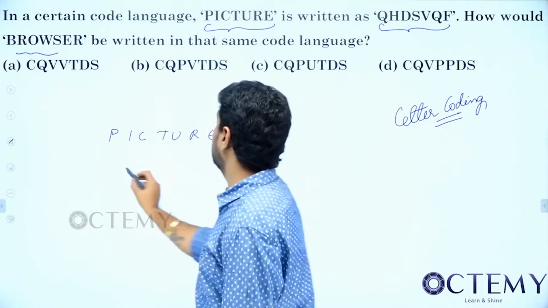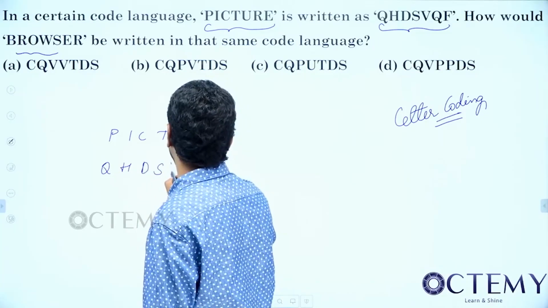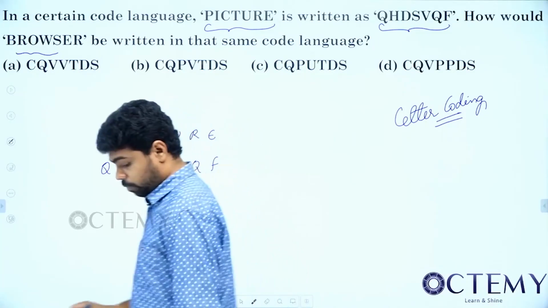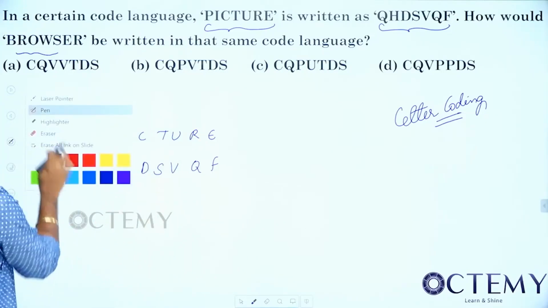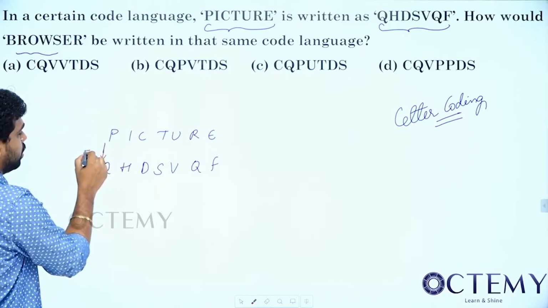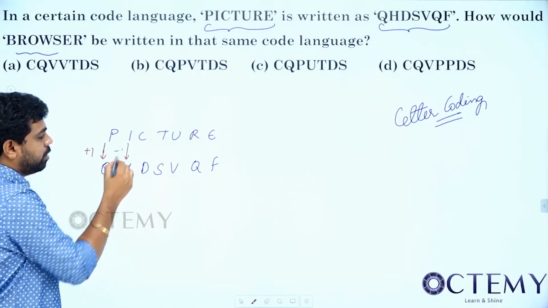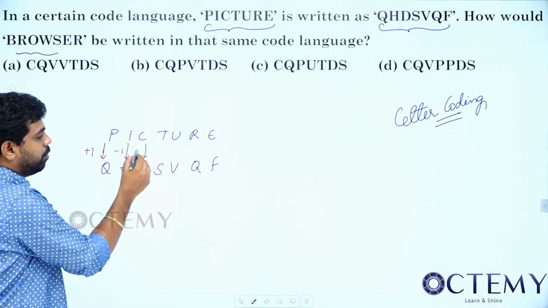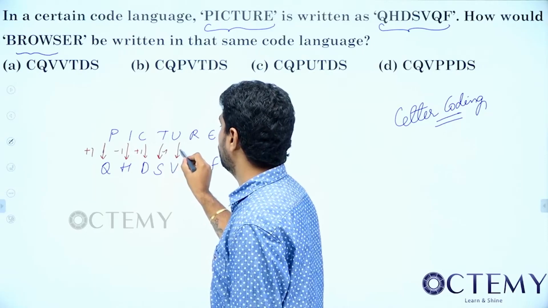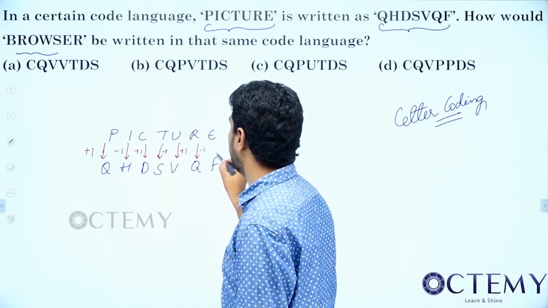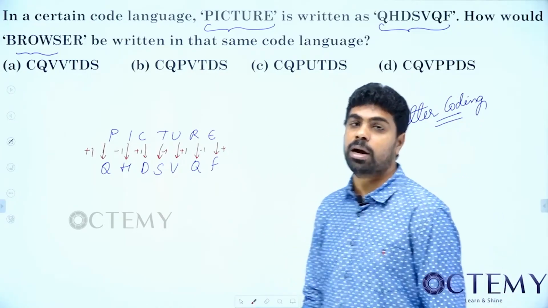Now, PICTURE becomes QHDSVQF. See, from here P is 16 and Q is 17, so I did plus 1. Then I to H, going G, H, I, J, so this is minus 1. Again from C to D, plus 1. Next S to T is plus 1 in the alphabet but here it is minus 1. T to U, plus 1, Q to R. So we are following a pattern of adding 1 and subtracting 1 alternately.